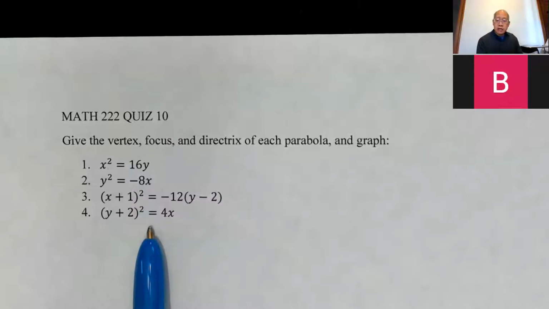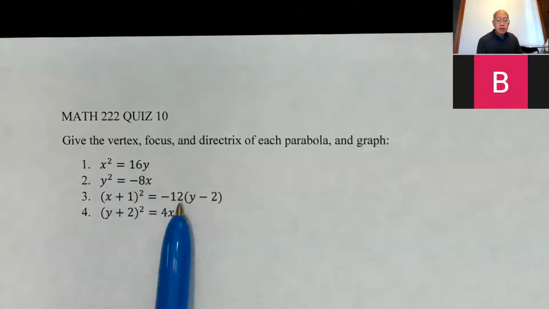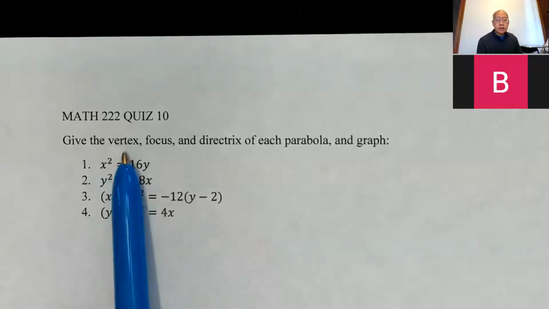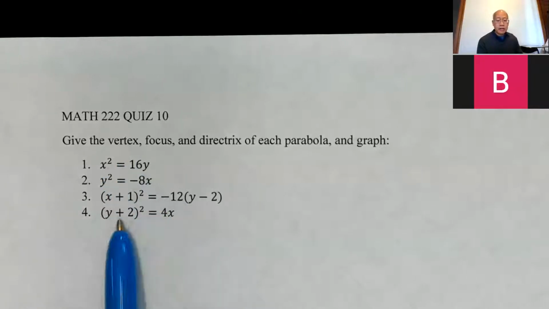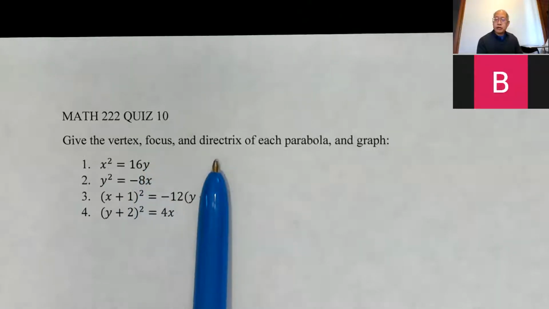I gave you very nice coefficients, no fractions. 16, 8, 12, and 4. They're all divisible by 4, so you can't get much nicer than that. Okay, so give me the vertex. These are easy. The vertex is at the origin. These are translated because of the parentheses stuff. Okay, and focus and directrix. Remember, for the directrix, you need to give me a line, x equals blah, blah, blah, or y equals blah, blah, blah.